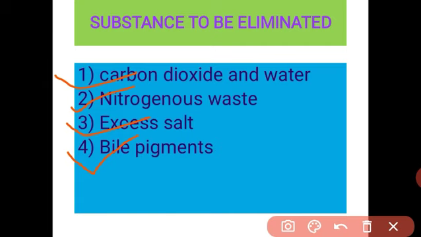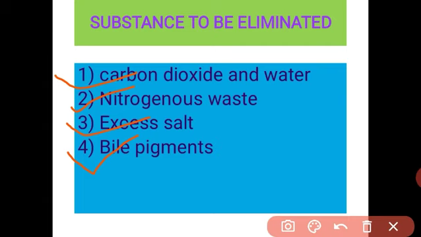You know that the lifespan of the RBC is 120 days. After that, the RBC is destroyed in the liver and converted into bile pigment, which is harmful to us. So these bile pigments are very important to eliminate from our body.